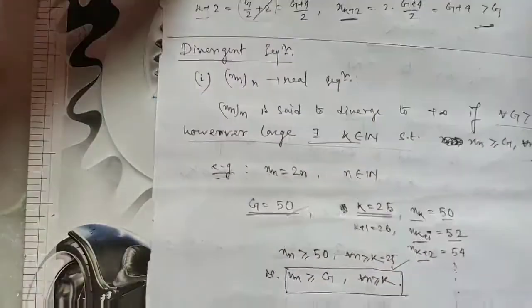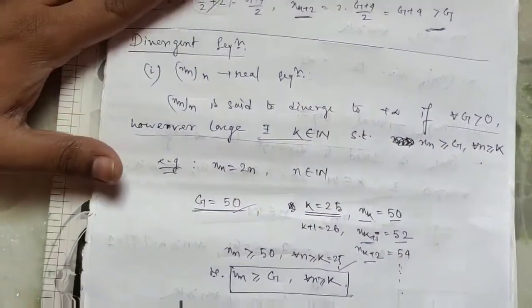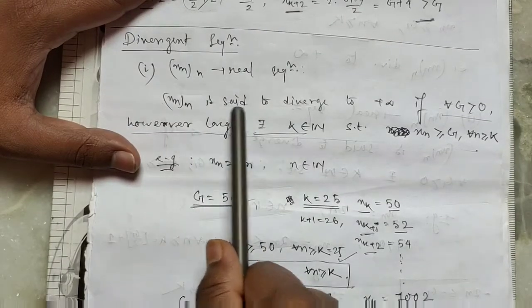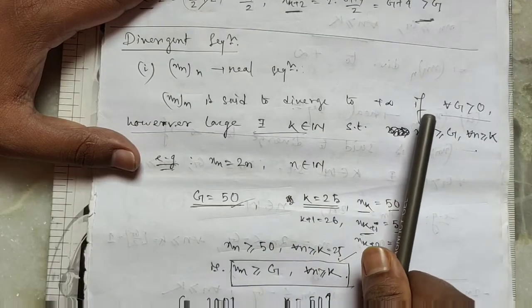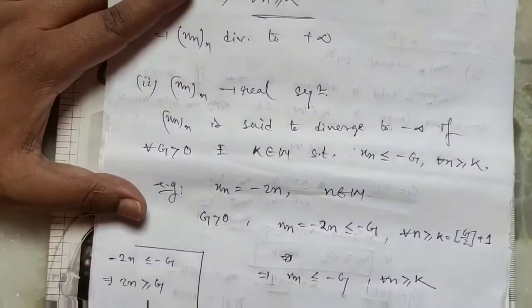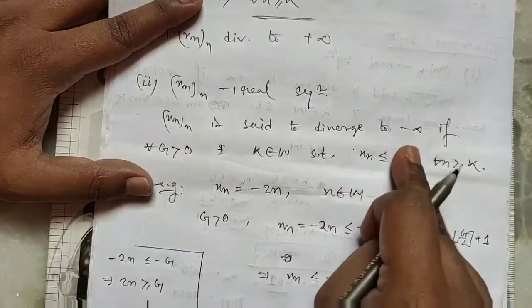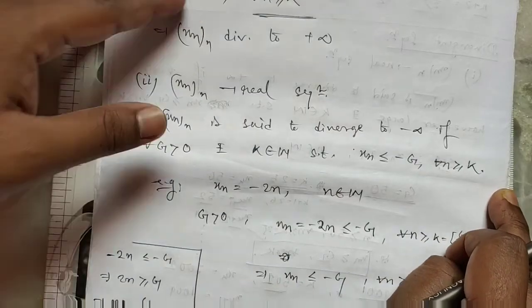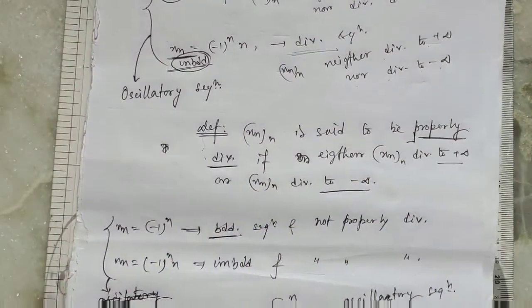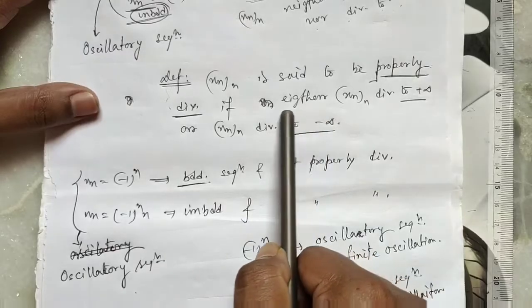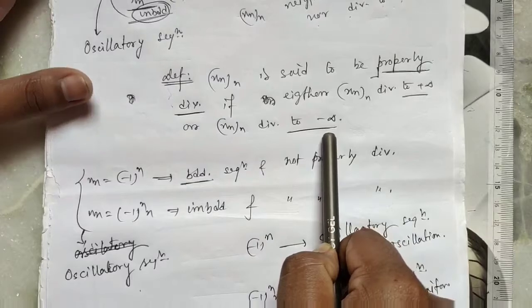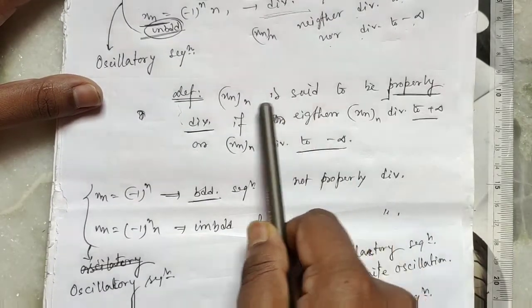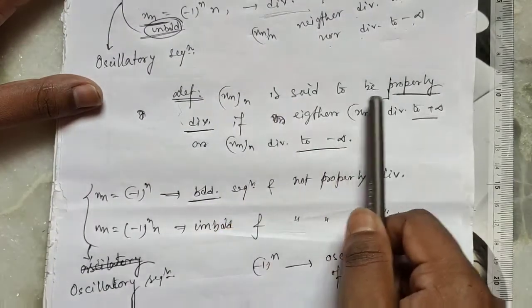So we repeat the types of divergent sequences. First, xn is said to diverge to plus infinity if this condition holds. Then xn is said to diverge to minus infinity if this condition holds. If a sequence diverges to either plus infinity or minus infinity, then we say the sequence is properly divergent.